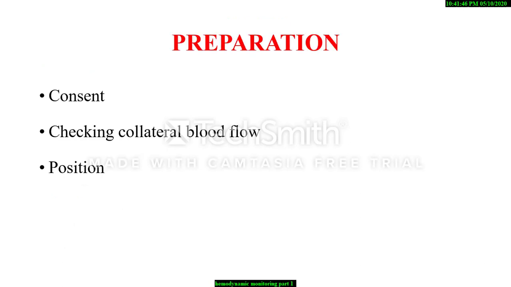Preparation for arterial line insertion includes taking written and informed consent, then checking collateral blood flow, and then giving a position for the arterial line insertion. Collateral blood flow is checked by Allen's test and modified Allen's test.